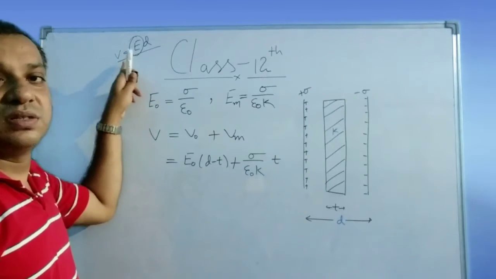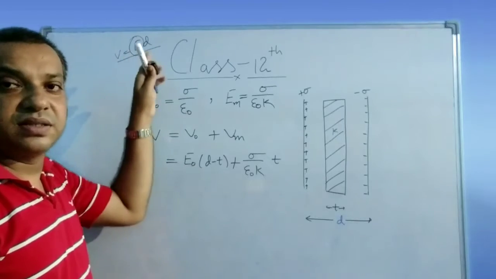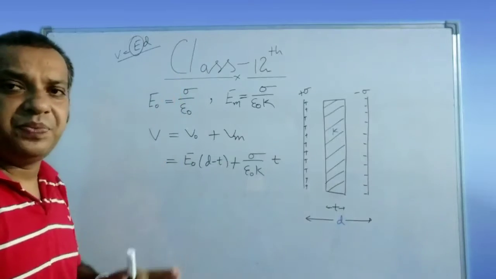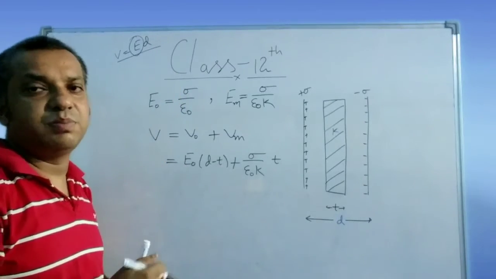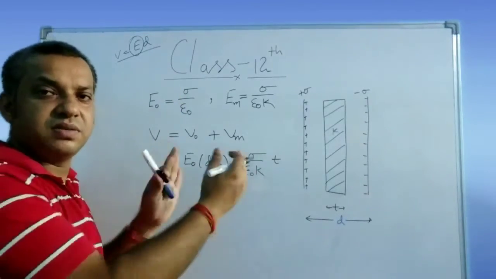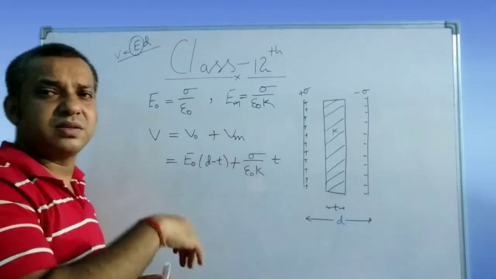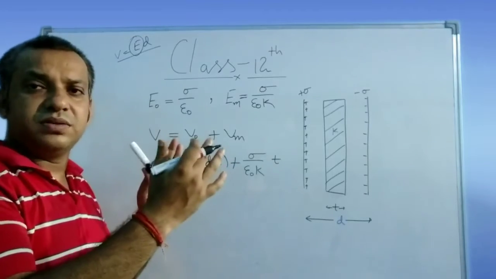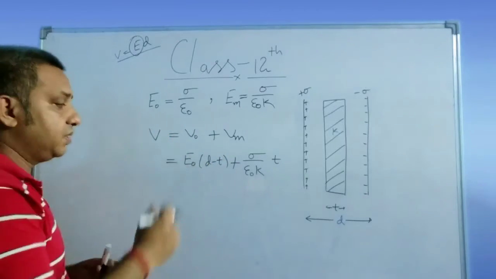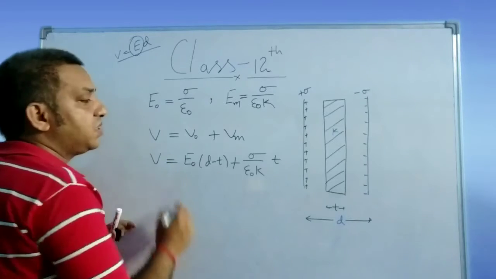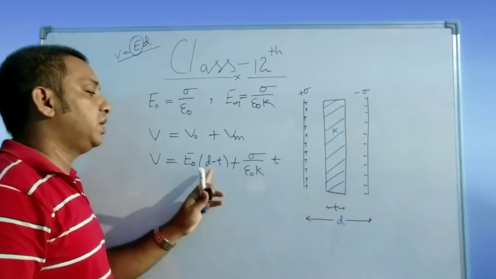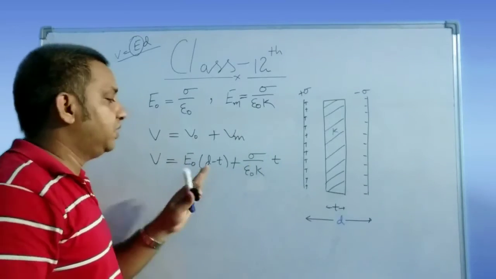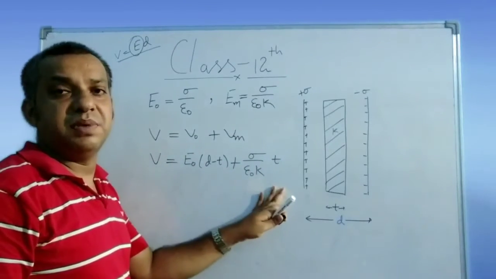Then from this potential gradient relation, E is equal to minus dV by dx, and there you will get dV is equal to minus E into dx, and the minus only indicates that in the direction of the electric field, the potential decreases. So I am taking the potential difference as V. Here we are only focusing on the potential difference across the plate, right? So this is the total potential difference across the plate: E naught into d minus t plus sigma upon epsilon naught K into t. Clear? This is because of the air and this is because of the medium.